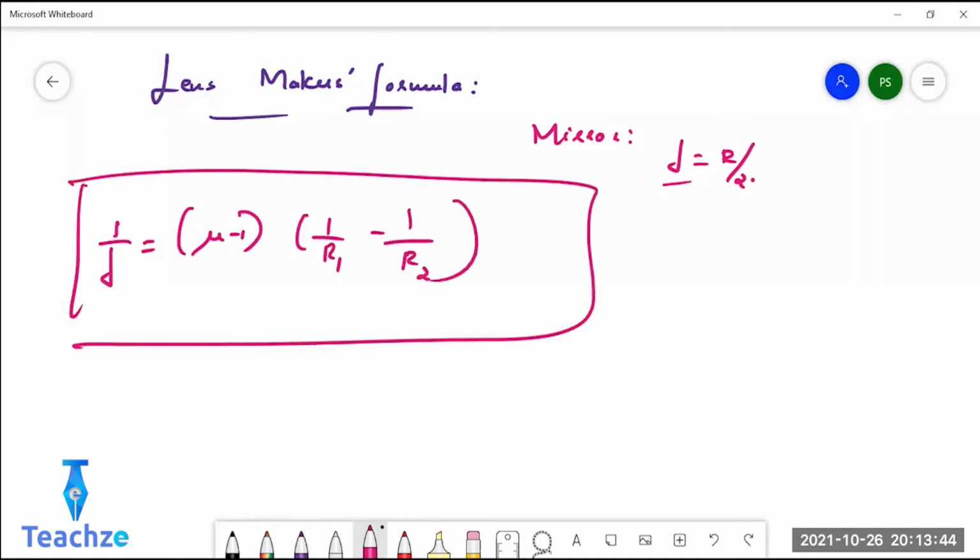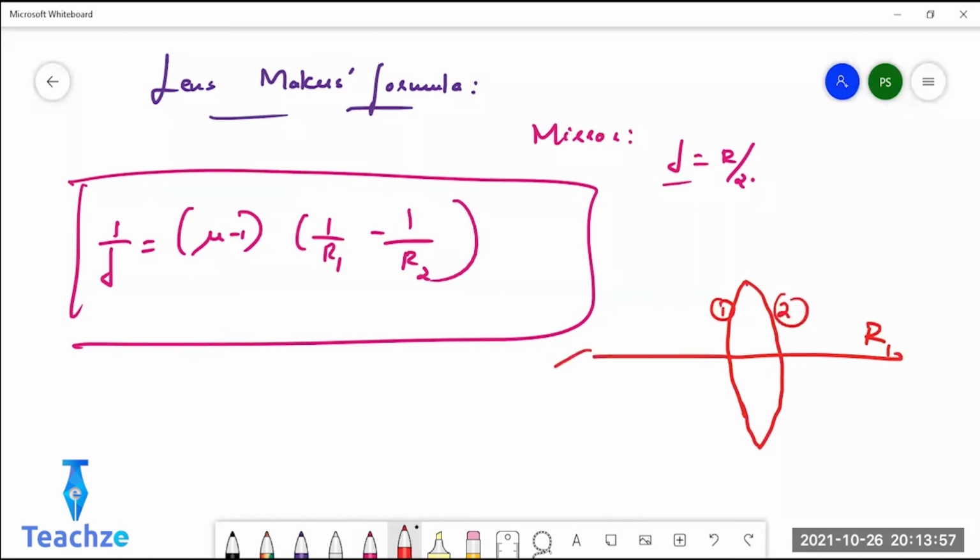Like, our lens has a radius of curvature. A lens has two sides. So the first side of the lens will have an R on the right hand side, and the other side of the lens will have an R on the left hand side. Correct? Two R for your lens: R1 and R2. R1 will be positive because you are taking it in the direction of the incident light, and R2 will be negative because you are taking it towards the left. Learn the sign convention well. This is the formula: 1 by F equals mu minus 1 into 1 by R1 minus 1 by R2.